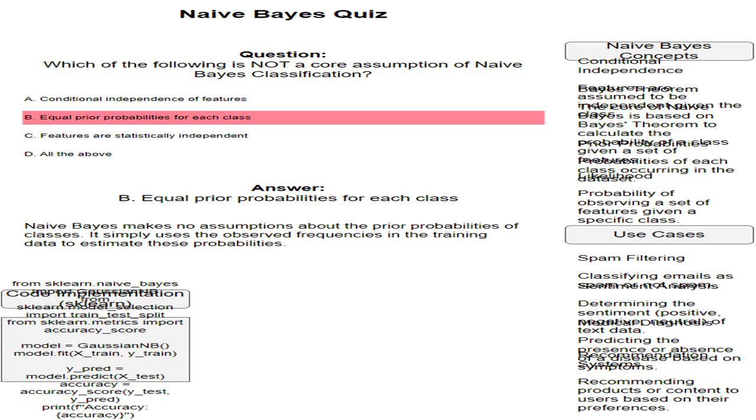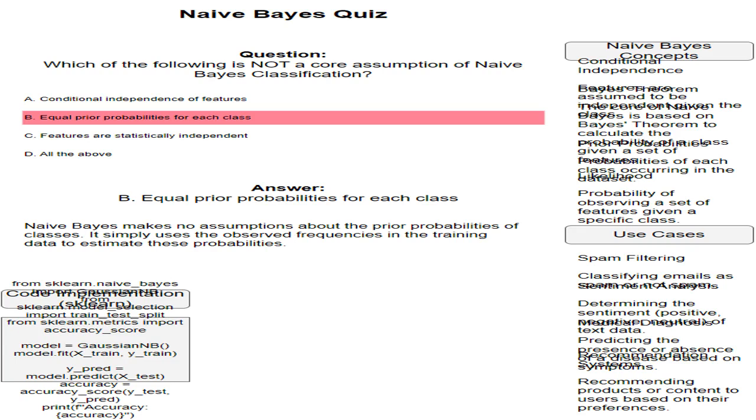These represent the probabilities of each class occurring in the dataset. They reflect the overall prevalence of each class in the data before any features are considered. In sentiment analysis, the prior probabilities of positive, negative, and neutral sentiment might be determined by the overall distribution of sentiment in a large corpus of text data.